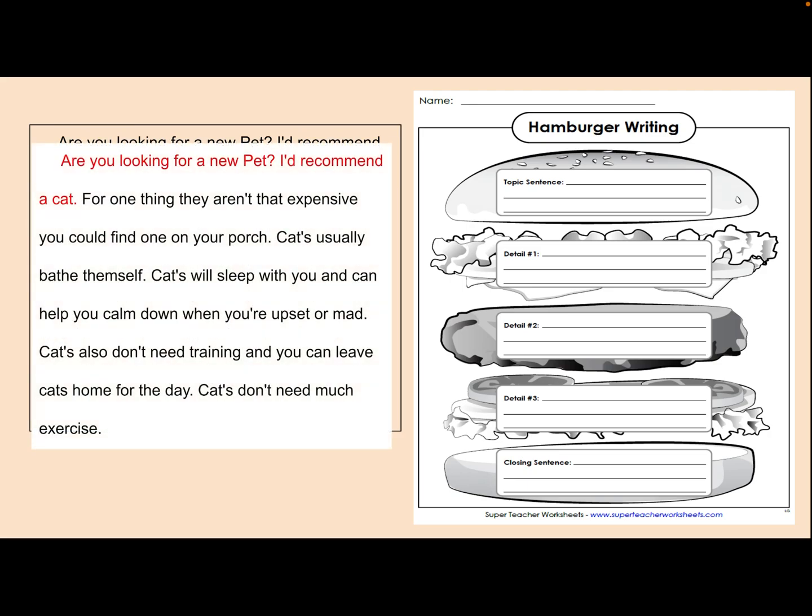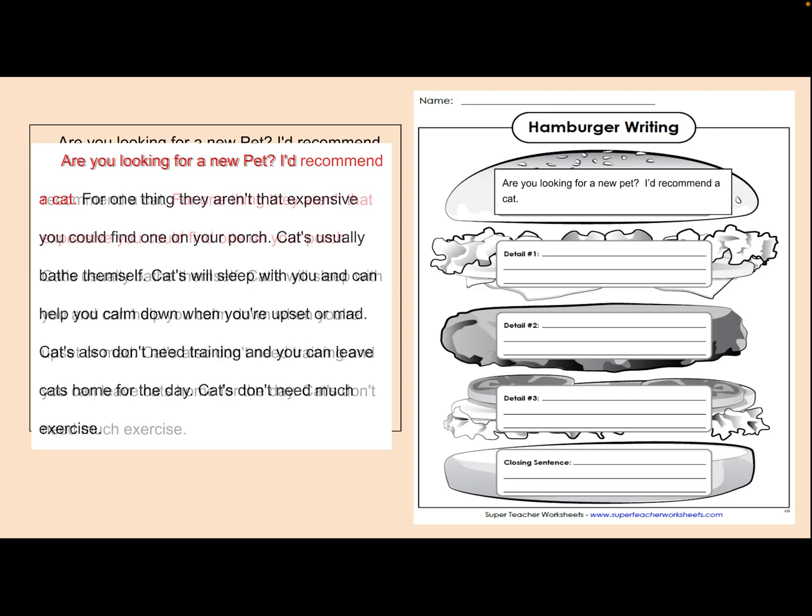Did you find, are you looking for a new pet? I'd recommend a cat. Well, we have a hook here. Are you looking for a new pet? Hooking your reader. And then your topic sentence, I'd recommend a cat. So we're going to take those two sentences and we're going to put them right in our topic sentence, our top bun. Now we're looking for our first detail.